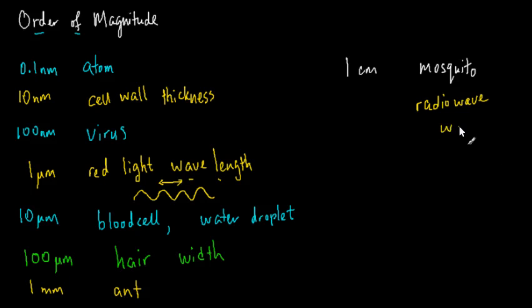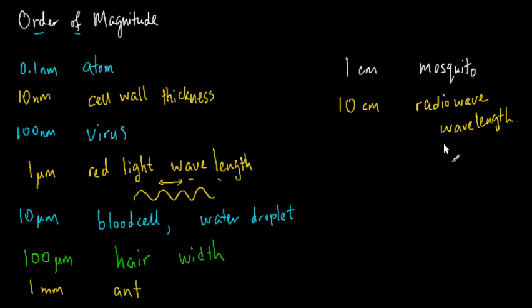It's a wave like light wave, and the wavelength of this radio wave that carries our TV signal is of the order of about 10 cm. So that's that. It's radio wave.